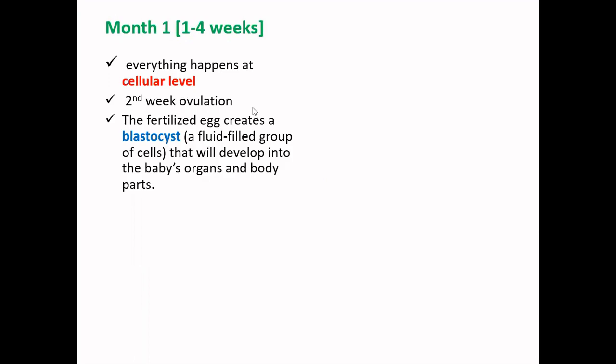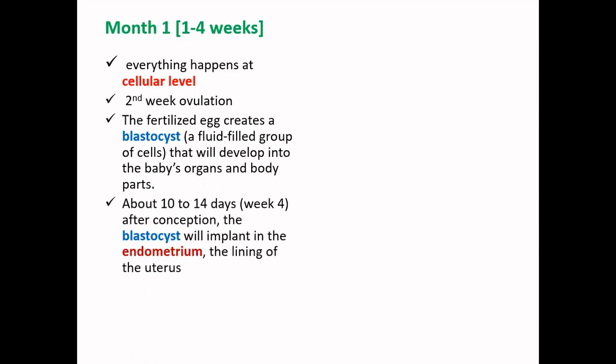of the egg. Once the egg is fertilized by the sperm, after a couple of days it creates something called a blastocyst. It is basically a fluid filled with a group of cells, and that will eventually develop into the different organs of the baby. This basically happens about 3 to 4 days after the fertilization.